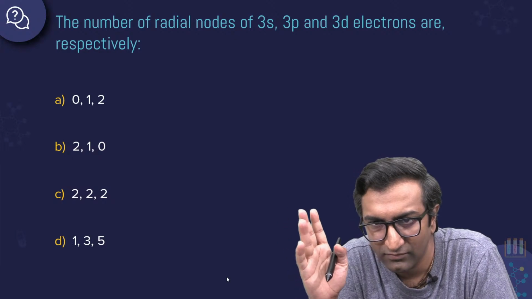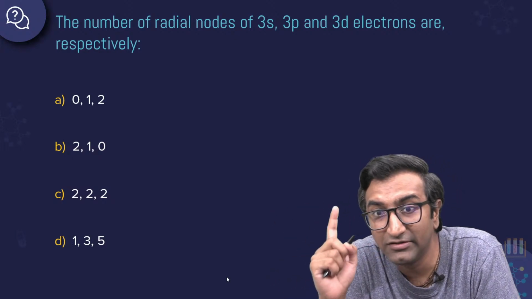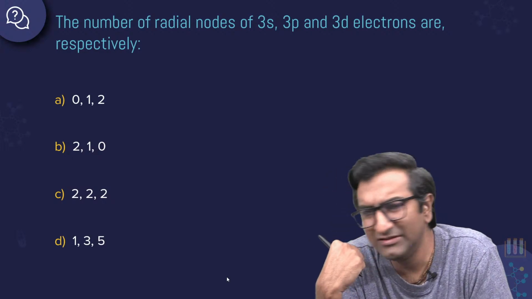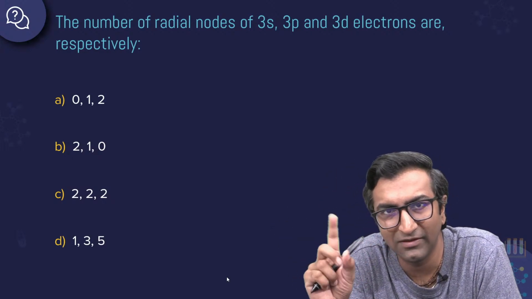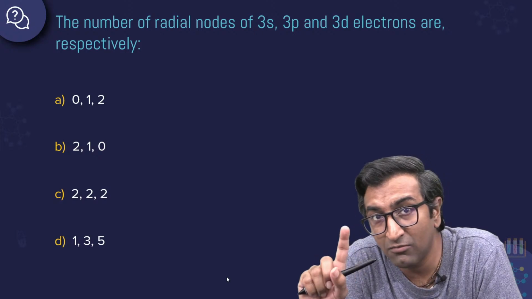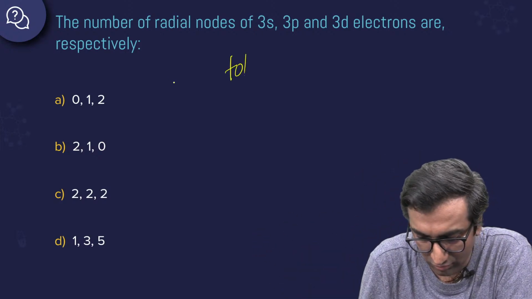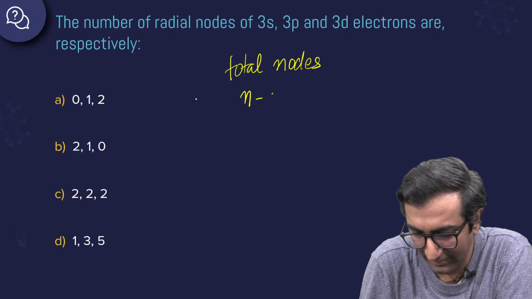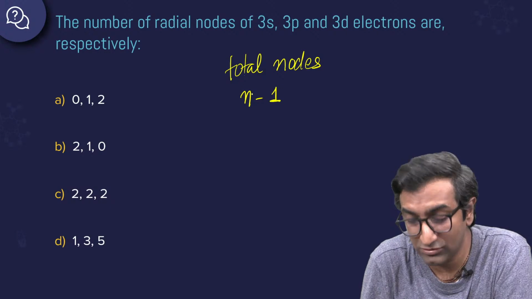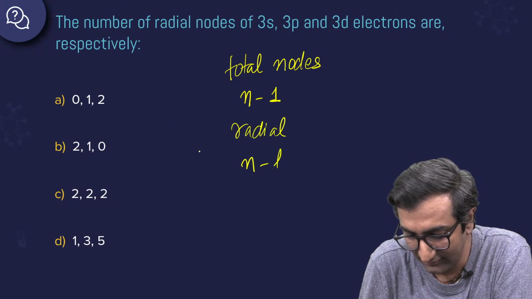Radial nodes of 3s, 3p and 3d. Why would these three have different radial nodes? The n value is the same for all, so the total number of nodes will be the same. What was the formula? Do you remember? The formula for total nodes was n minus 1, but what was the formula for radial nodes? Do you guys remember this? Radial was n minus l minus 1.